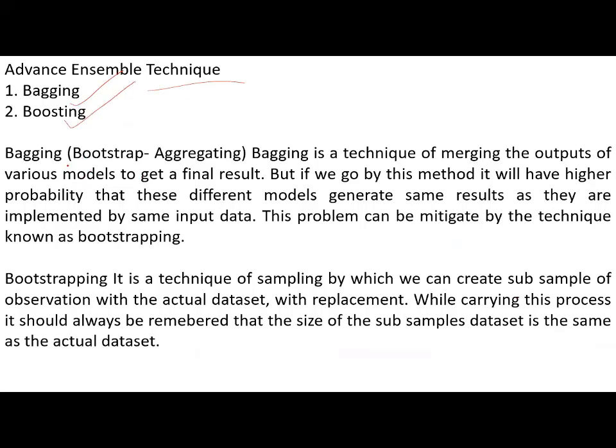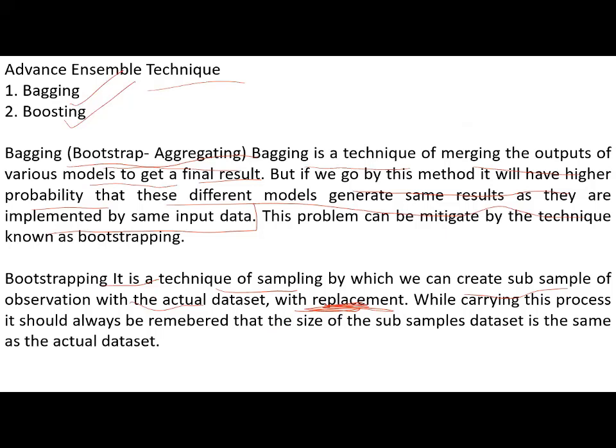What do you mean by bagging or bootstrap aggregating? Bagging or bootstrap aggregating is a technique of merging the outputs of various models to get a final result. But if we go by this method, there is a higher probability that these different models generate the same results, as they are implemented on the same input data. See, we'll see what is bagging. Bootstrapping is a technique of sampling by which we can create subsamples of observations from the actual data set with replacement.